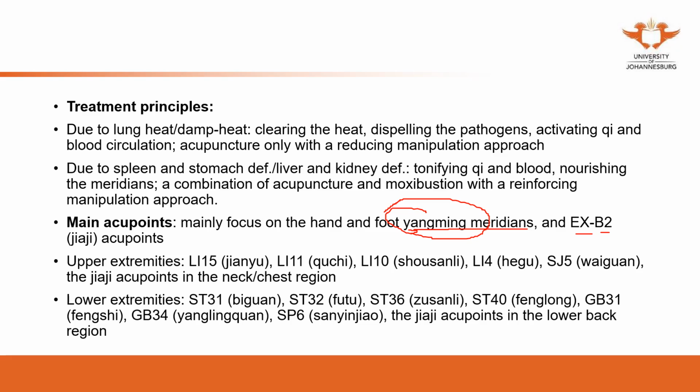三焦 5 and GB31 belong to the 少阳 meridian, the hand and foot 少阳 meridian. These points can assist the circulation of qi and blood of the Yangming meridian. Also, GB34 is the meeting point of the ligaments.